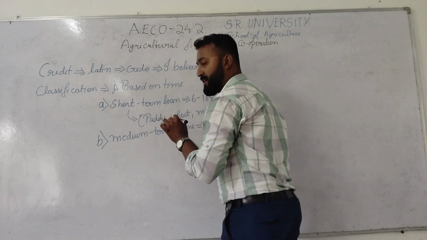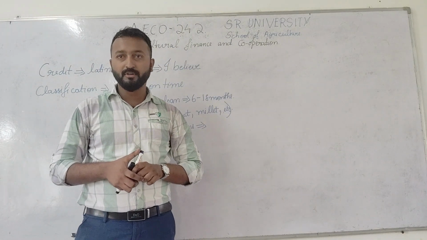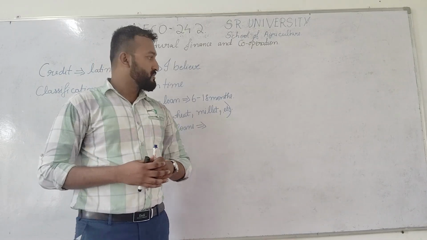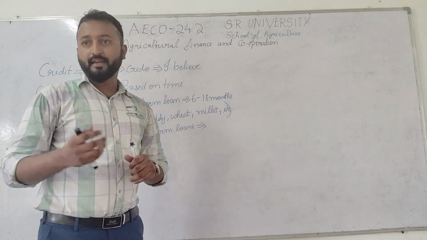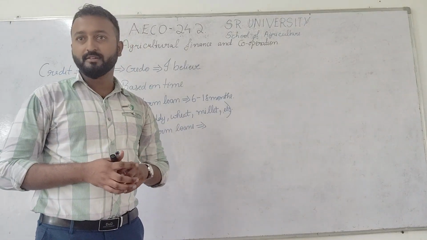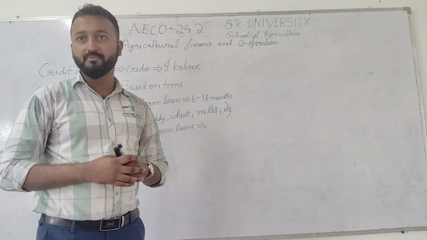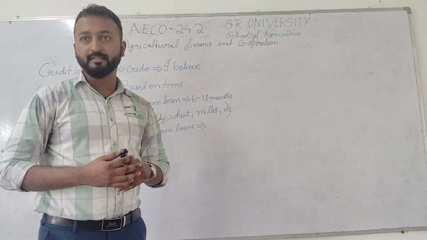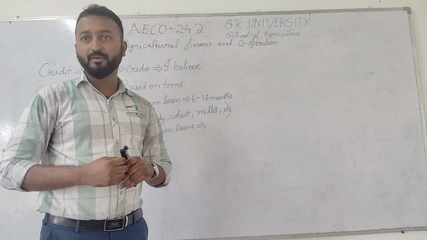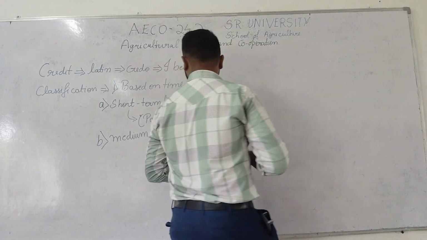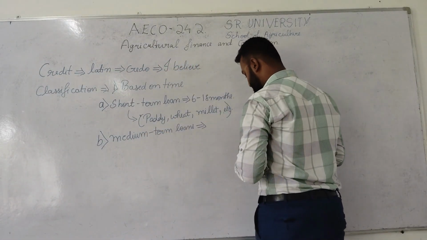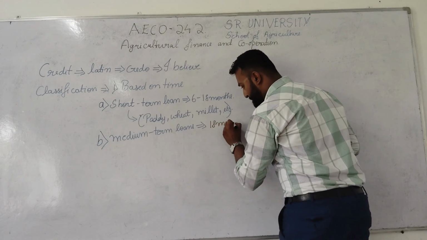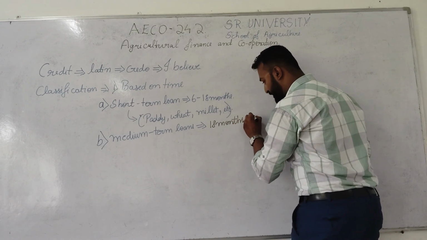So what do you mean by medium term loans? Medium term loans are nothing but those loans that should be repaid from 18 months to 5 years. For what purpose will we use the medium term loans? For purchasing implements and farm machineries like tractors, tillers, harvesters or rotavators. For purchasing these farm implements, we will use the medium term loans. So the time duration for medium term loans is 18 months to 5 years.